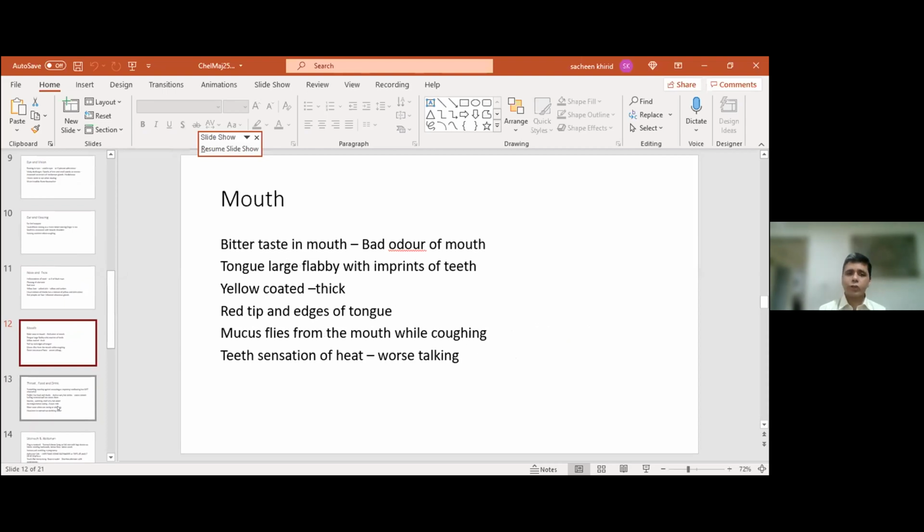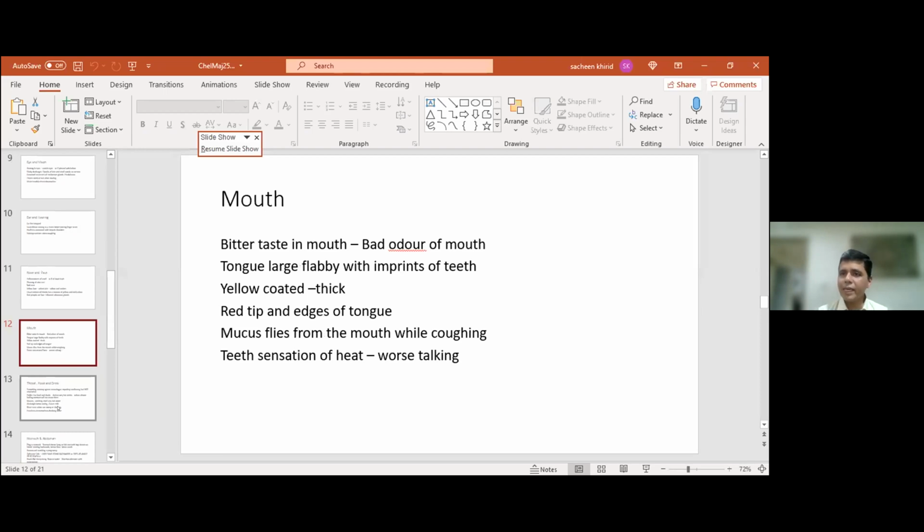In the mouth, naturally, bitter taste is no surprise with a very, very bad odor. There is a large flabby tongue, often gives you the impression of mercurius salt, but the saliva is not characteristic to chelidonium. All right. So there can be excessive salivation in chelidonium, and there can be dryness. There is always a yellow coating of the tongue, and it is thick. The tips can be red, the edges can be red.